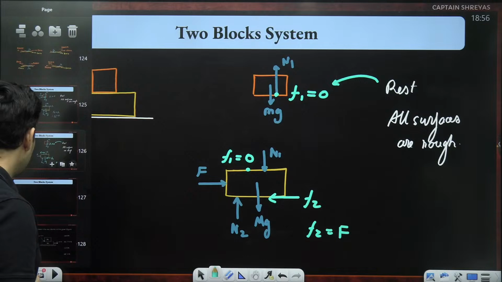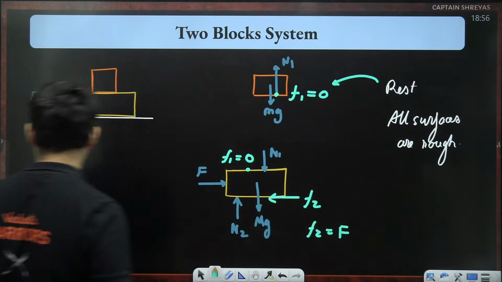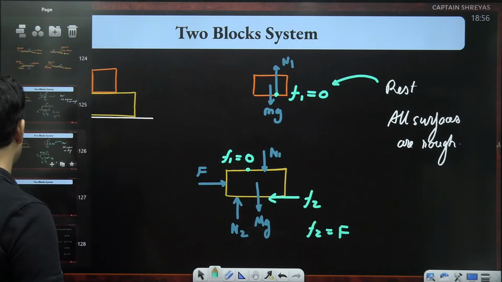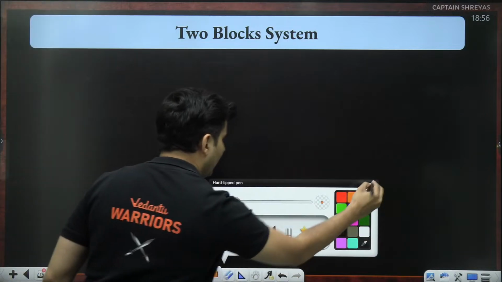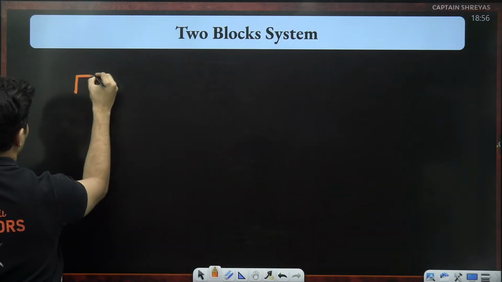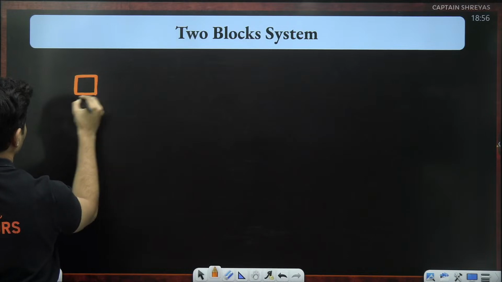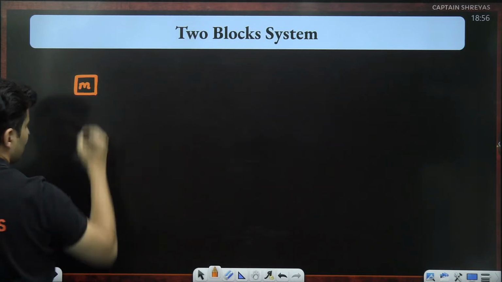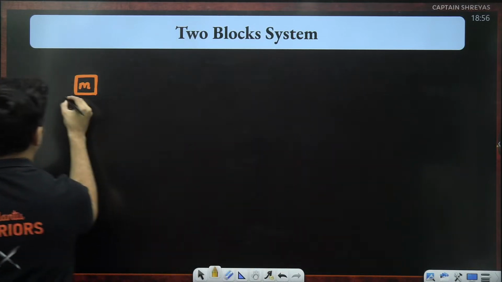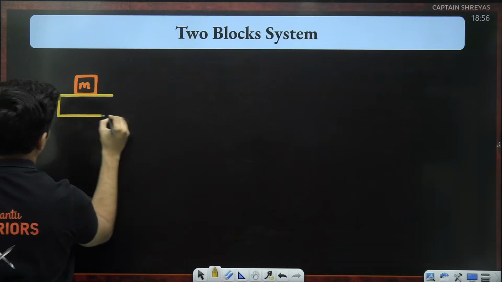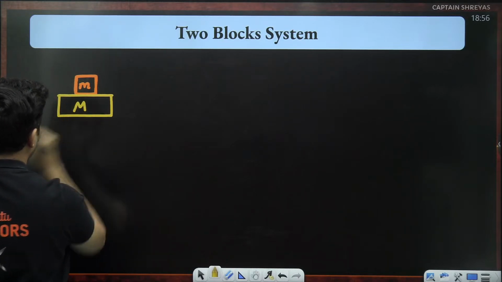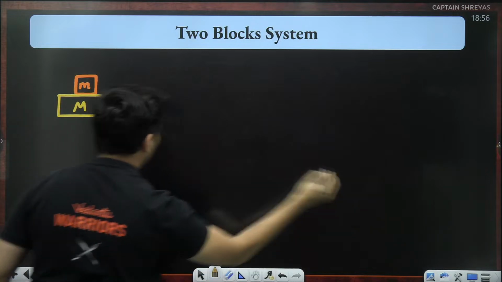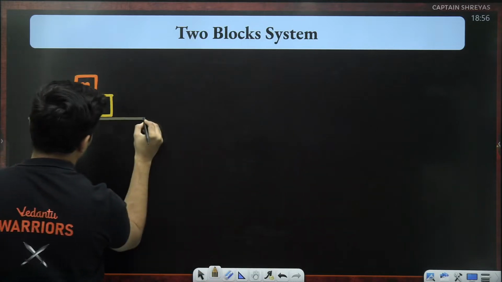Now, there is a special case of this block on block questions where you might have a block of certain mass, which is kept on another block over here, capital M. Okay, it's kept on a surface like this.